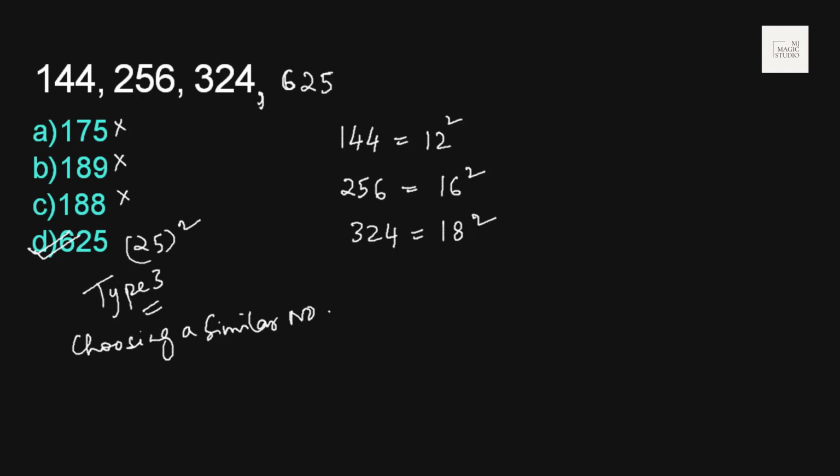So 625 should feature in this group. From the given options, the best option is 625, and the character they had was perfect square numbers. So 625 is the square of 25, so that should fit in.